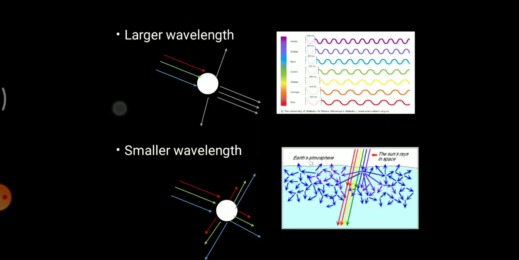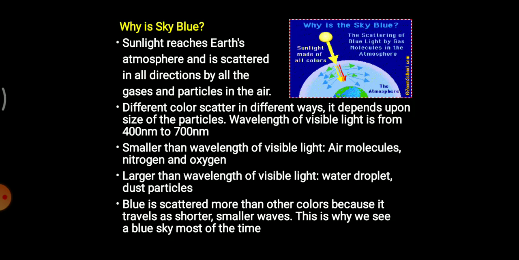Now, why is the sky blue? As you know, sunlight comprises different colors. Sunlight emits 7 types of radiation, which are X-rays, gamma rays, and so on. You might already be knowing about this.